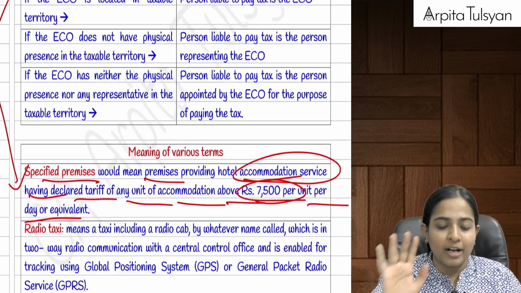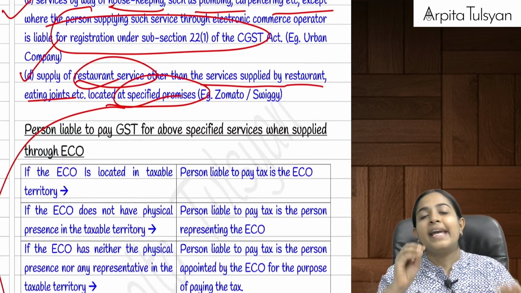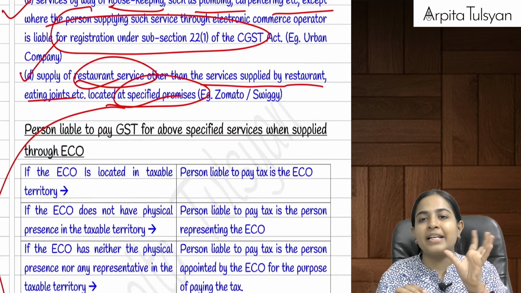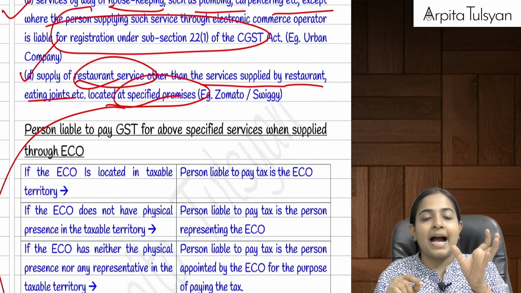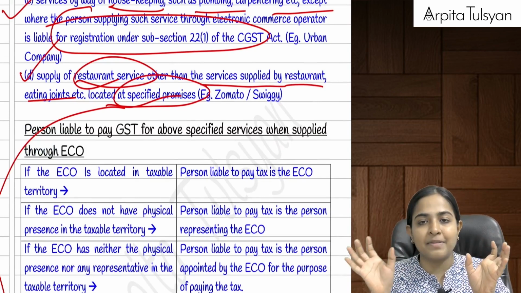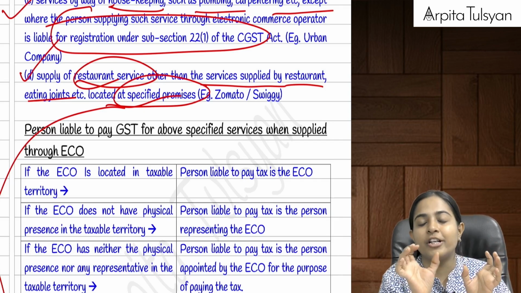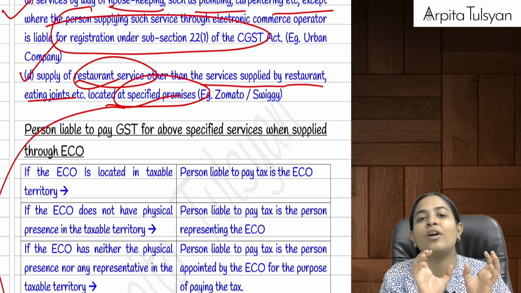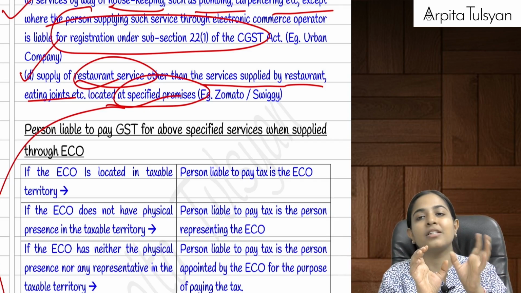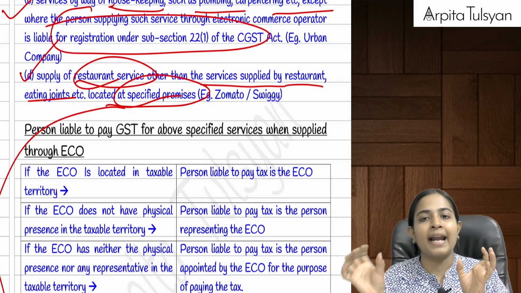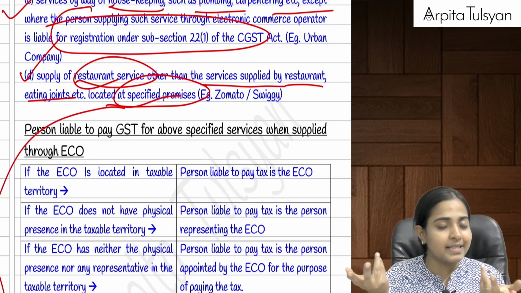Now what are they trying to tell us here? First of all, if there is a particular restaurant, in my main lectures I had given Shiv Sagar, remember, I have to order something from Shiv Sagar. I am sitting here, I have ordered it via Zomato. If I have ordered it via Zomato, Zomato will be called the e-commerce operator. Actual service provider is Shiv Sagar and I become the service recipient.